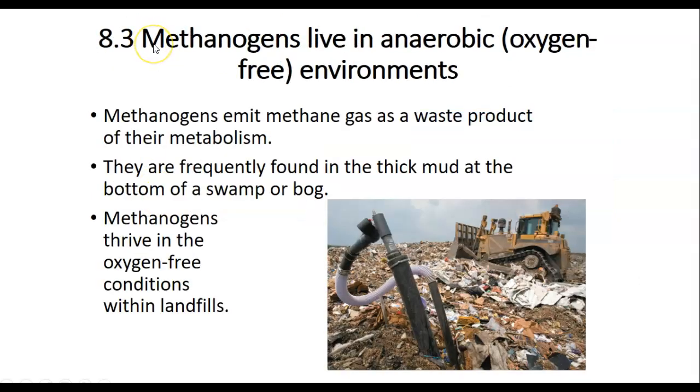The first type of archaea is called methanogens. Methanogens live in anaerobic conditions. Anaerobic condition is an environment without oxygen. Methanogens release methane gas as a waste product of their metabolism. They are frequently found in thick mud at the bottom of a swamp or bog. Methanogens also thrive in the oxygen-free conditions within landfills.